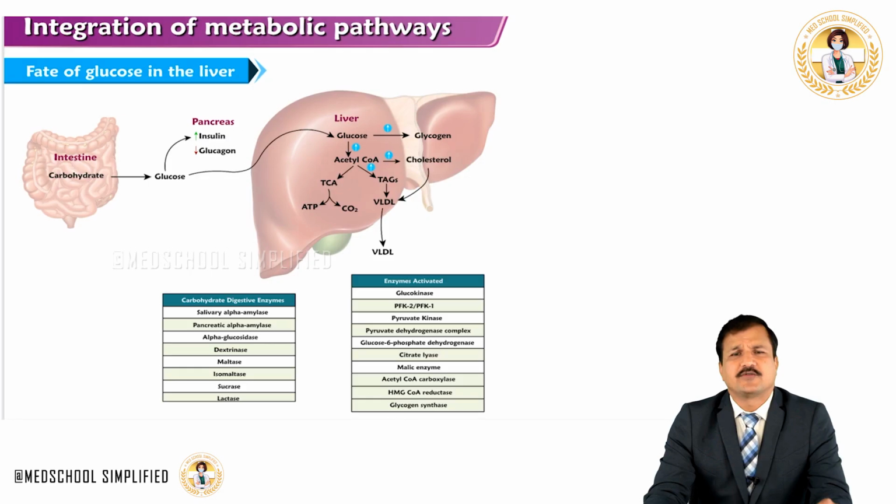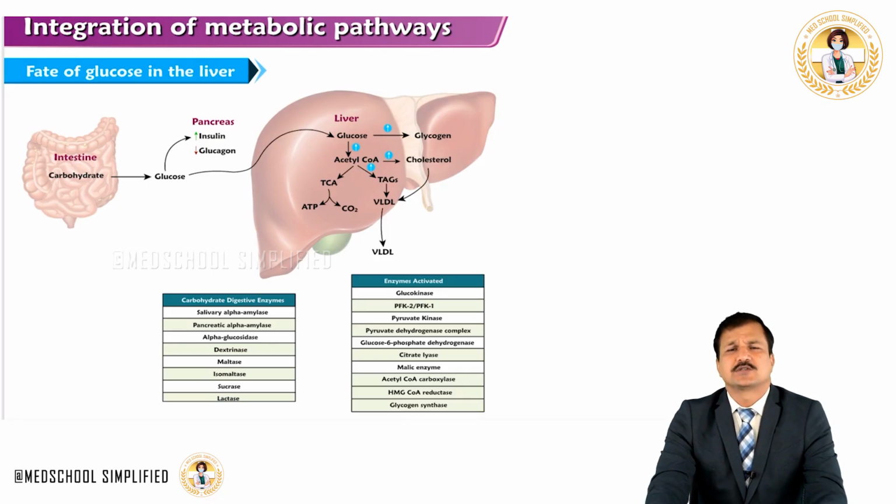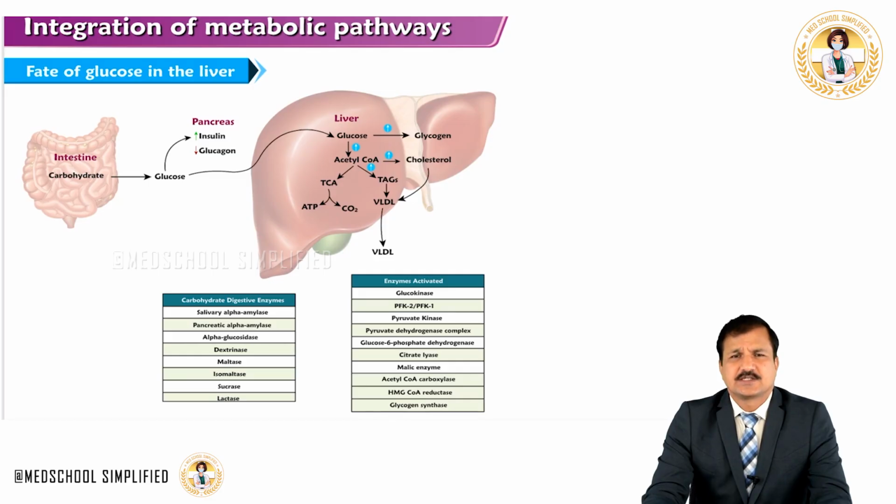So glucose is converted into acetyl-CoA, and acetyl-CoA gets into the TCA cycle for energy. But if the person is in resting state, the TCA cycle is saturated and acetyl-CoA, making citrate, is diverted into the cytoplasm and goes into fatty acid synthesis and cholesterol biosynthesis.